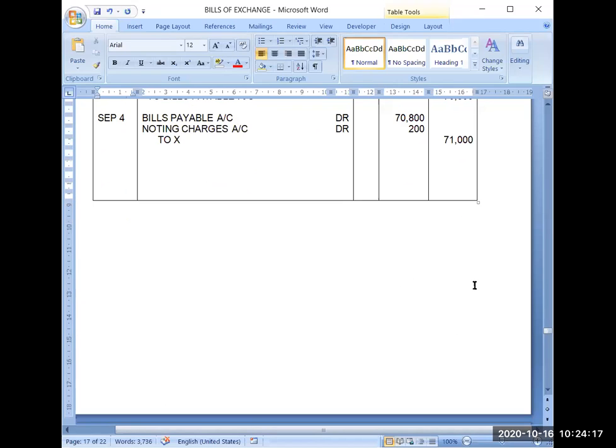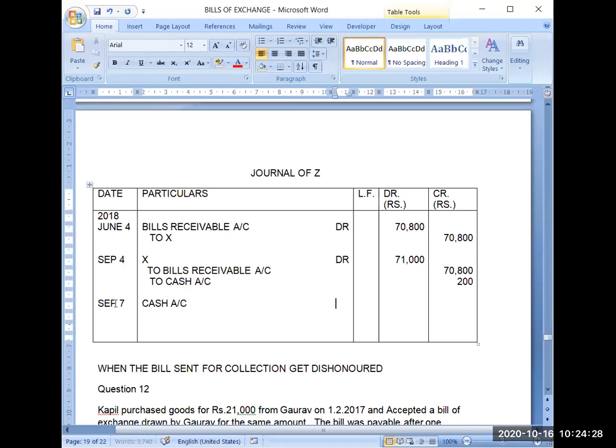And you can see that Z account is settled now finally. So September 7, cash account debit to X 71,000. So in this manner, Z has received the payment from X. You can see X account has been nullified.